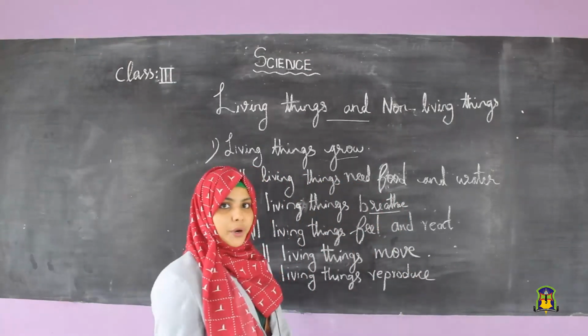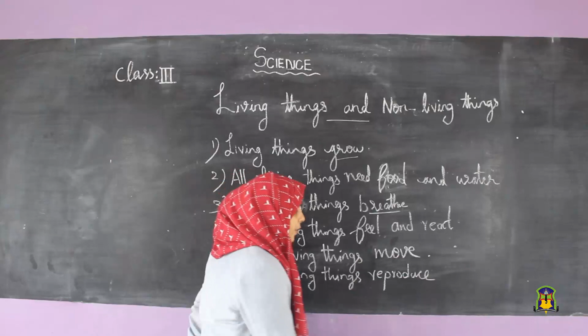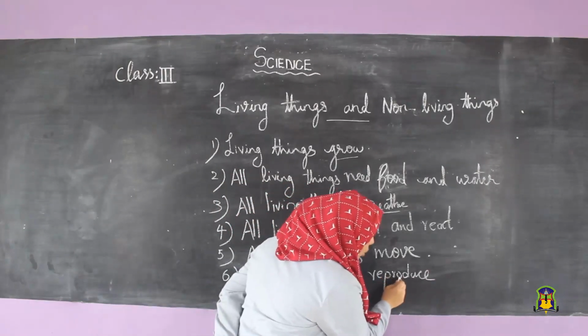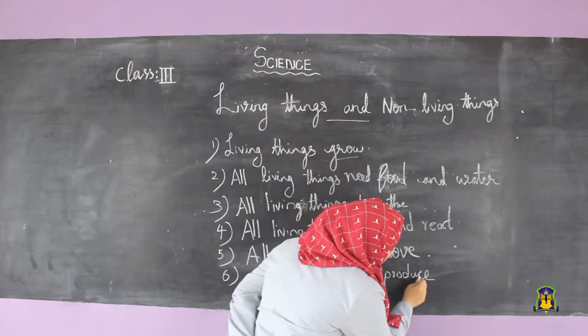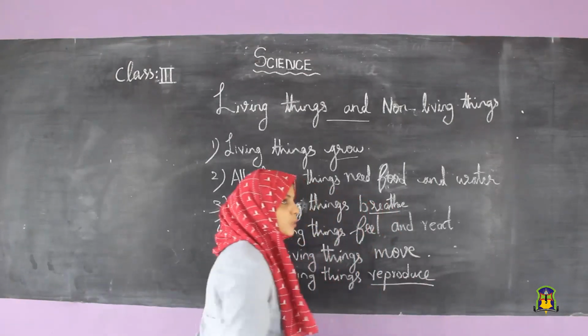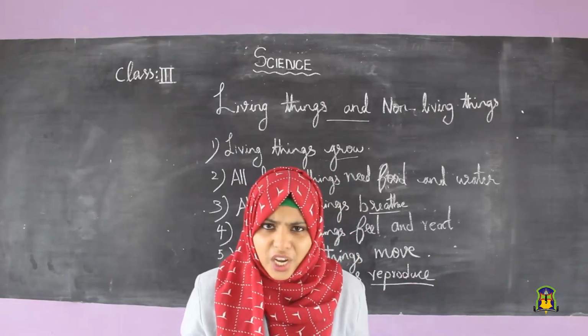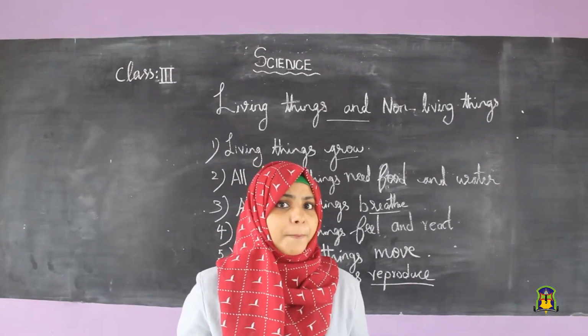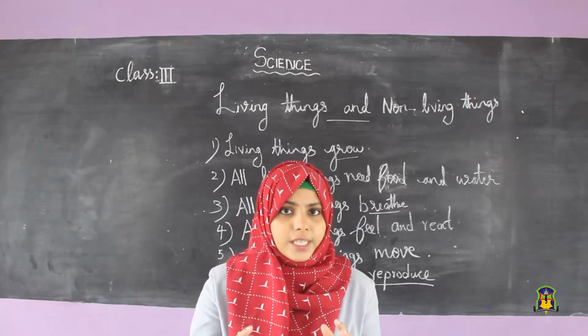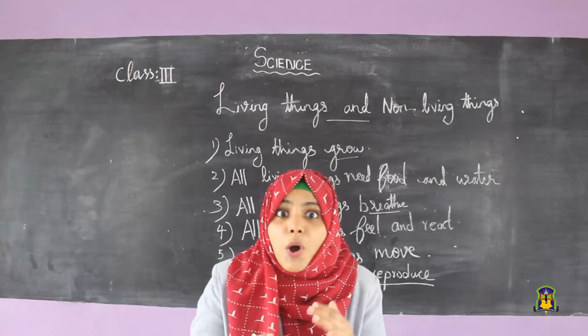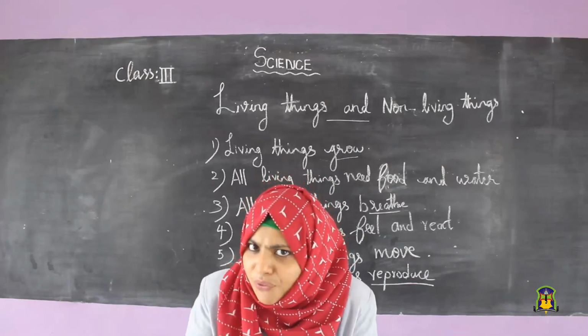Living things reproduce. What is the spelling of reproduce? R-E-P-R-O-D-U-C-E. Say with me, reproduce. What is reproduction? Reproduction is the process of producing young ones or babies.